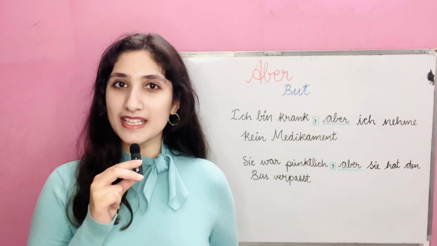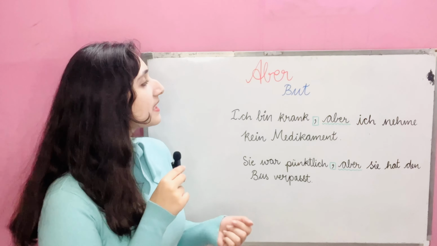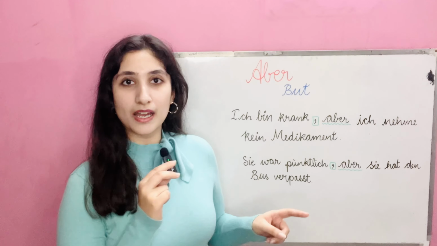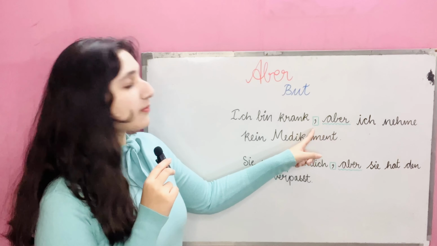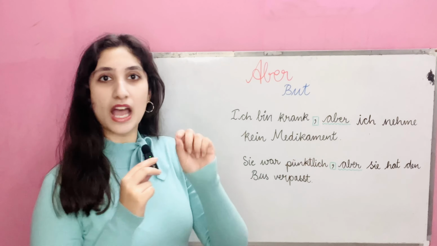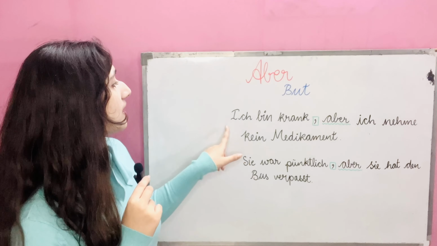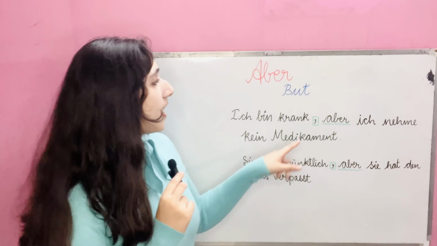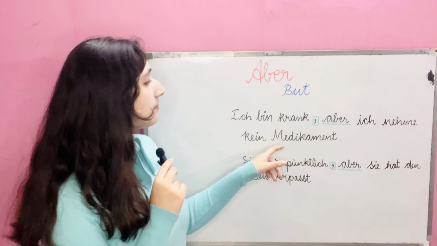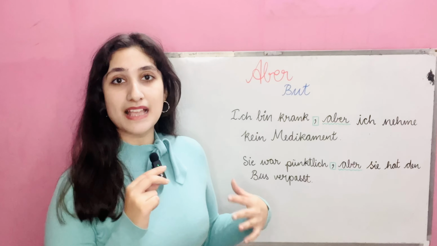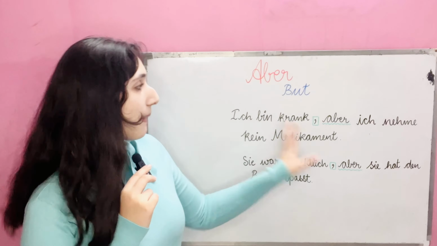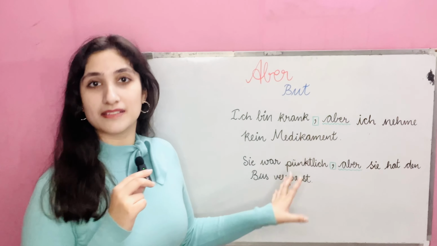So let's have a look at the examples. First of all, please take a note that whenever aber comes, a comma is written before it. Whenever you use aber in a sentence. Now, ich bin krank, aber ich nehme kein Medikament. That means I am sick, I am ill, but I am not taking the medicine.